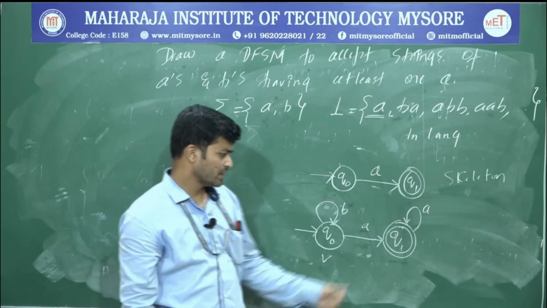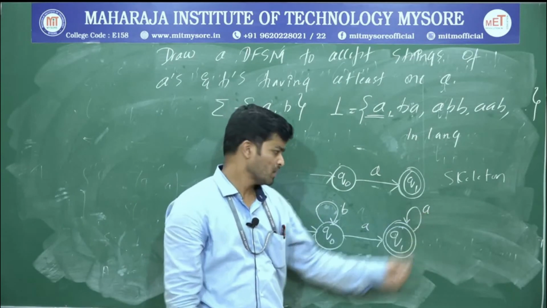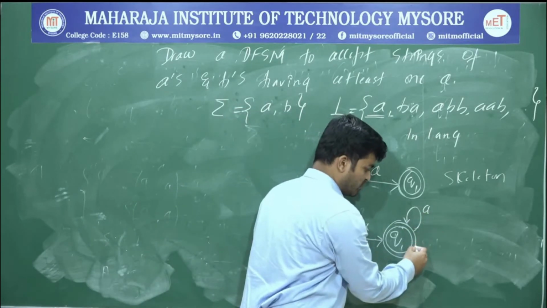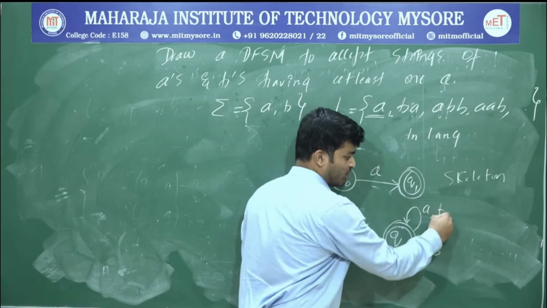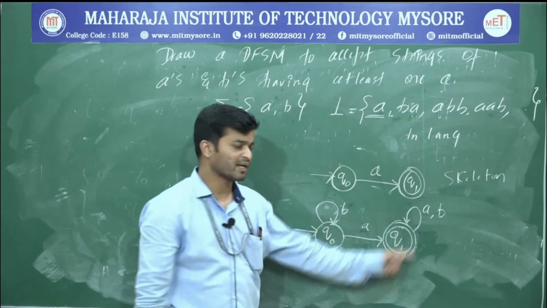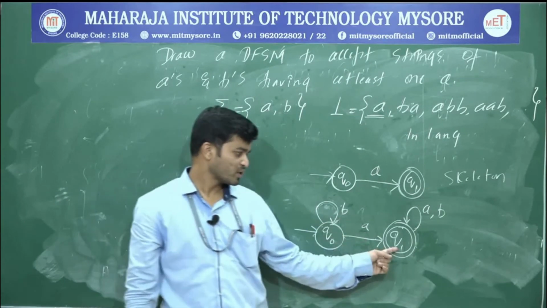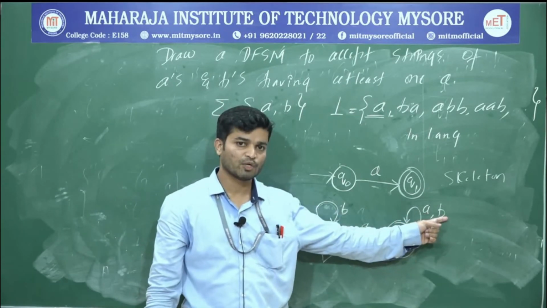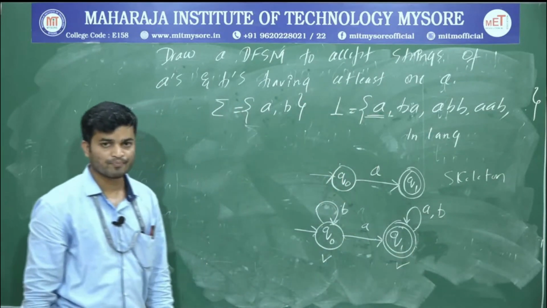So how to write that one? Observe here, already I have one A. If there are n number of A's, I don't have any problem. Even if you have 10 B's, you can write a loop one more time, or you can combine these two, just writing a comma. For both A as well as B, you can write the loop. Now observe Q0, there is a path for A and B. Observe Q1, there is a path for A as well as B. Therefore, this is also over. Now this one is your required automata.